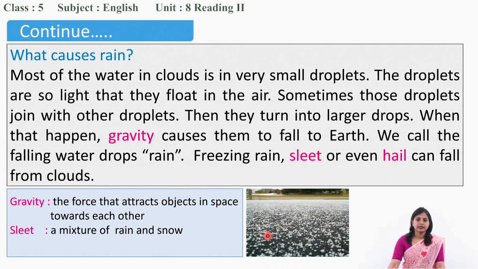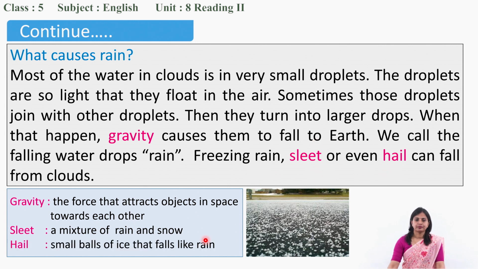Yes, you see, these are sleet. Sometimes we see stones coming down on the earth. Oh my God, it hurts when you are moving around and it suddenly starts falling. You should save yourself. But they are also a form of rain. It's not that God is throwing stones at you. No, they are rain droplets. That is one form of rain. So there is freezing rain, sleet, or even hail.